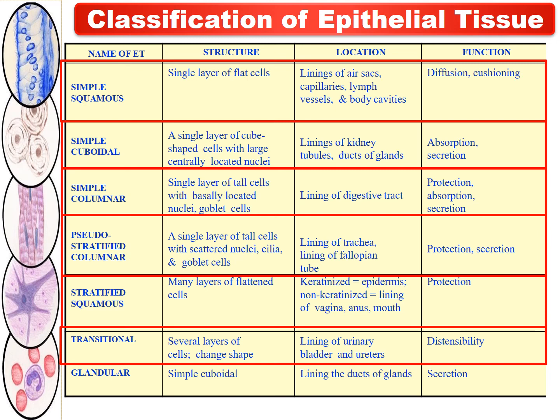Then the last is the glandular epithelial tissue. Its structure is simple cuboidal, and the location is at the linings of the ducts of glands, and the function subserved by the glandular epithelial tissue is secretion.